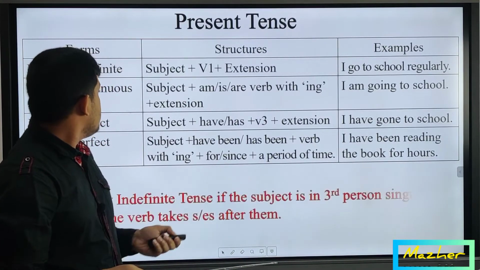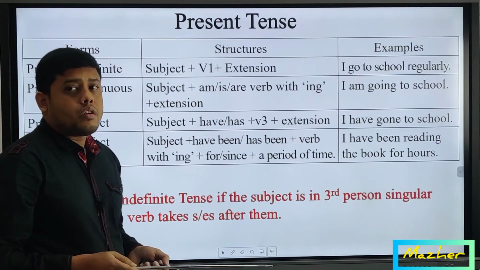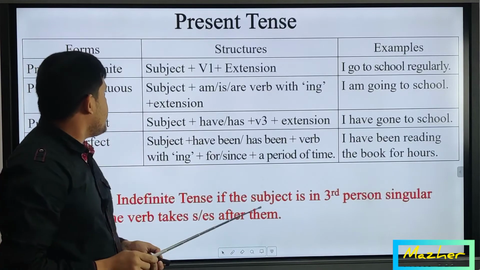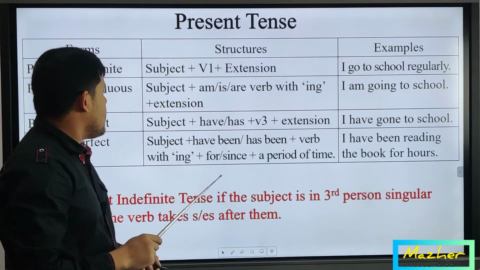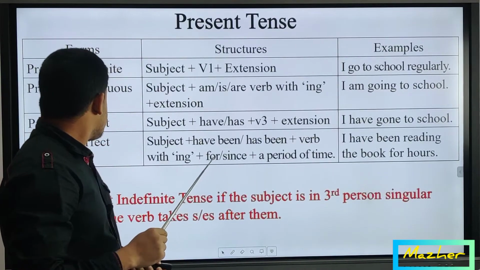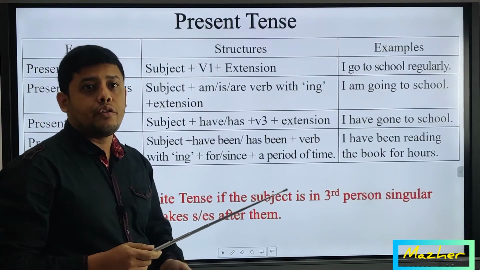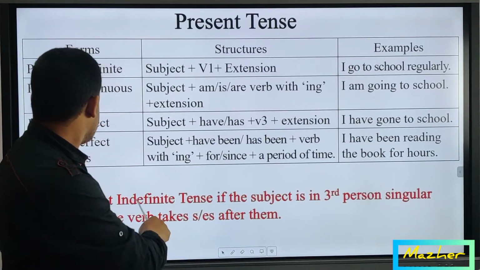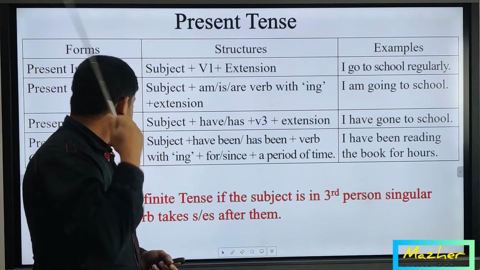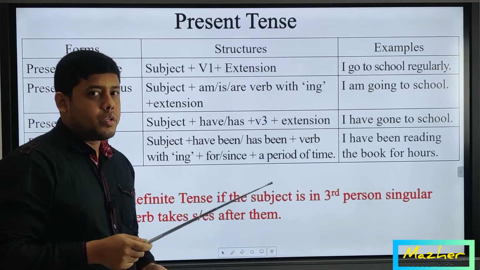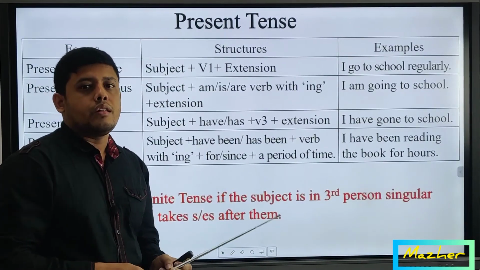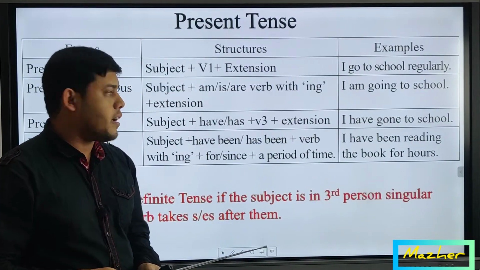next slide. One thing you have to keep in mind, and that is we know that in every present indefinite there is verb plus s or additional es, which is mandatory after the main verb. That means in present indefinite tense, if the subject is in third person singular, the verb takes s or es. We know that if the subject is in third person singular mode, then we have to add additional s or es after the verb.